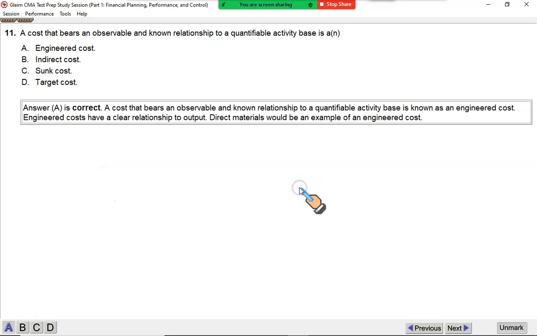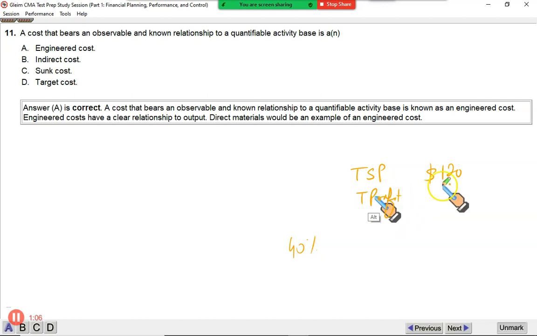Let's say I want to sell an item, and my market research tells me that this item can be sold at $120. That is the target selling price. Okay, and I want to earn 40% profit on this selling price. So my target profit, TP, or simply write it as target profit. I want to make 40% of this amount as my profit, which is going to be $48, right?